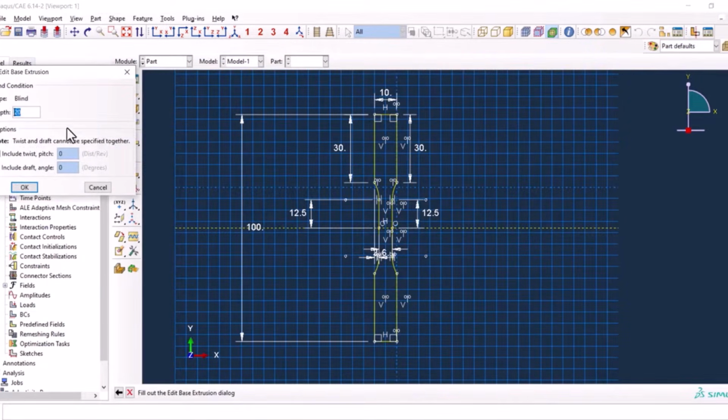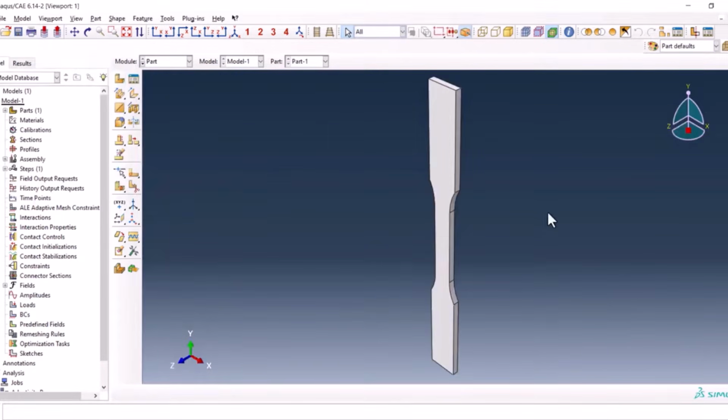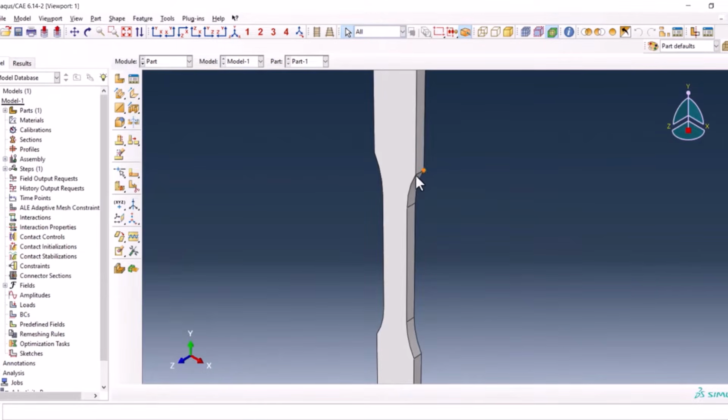Now we want to use the depth, which is the thickness of the material. For this case it is 2, and these lines should be extruded through the material, so we use the define cutting plane, 3 points, this point, and this point. We can create the partition. We're going to do the same thing for this part again.